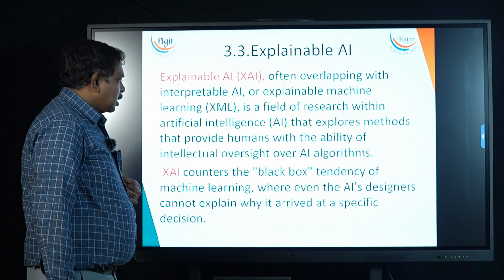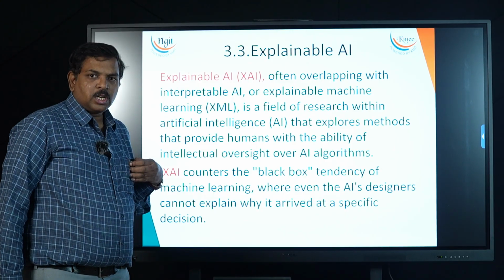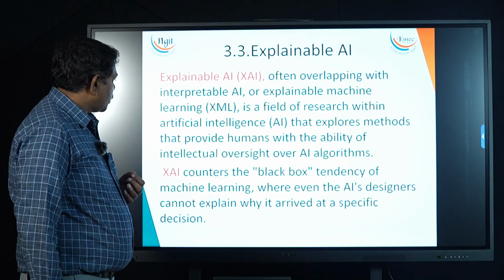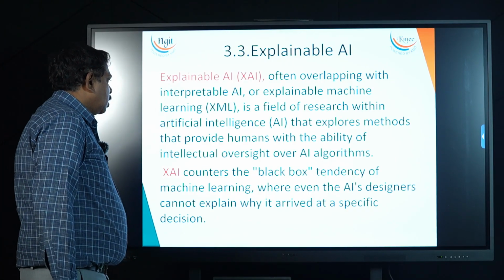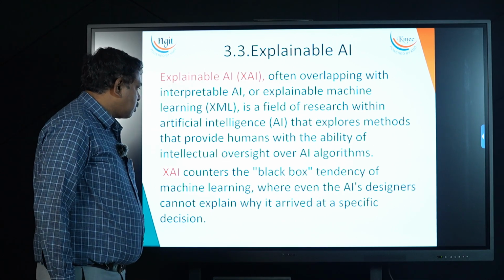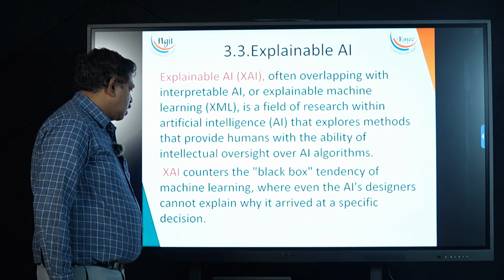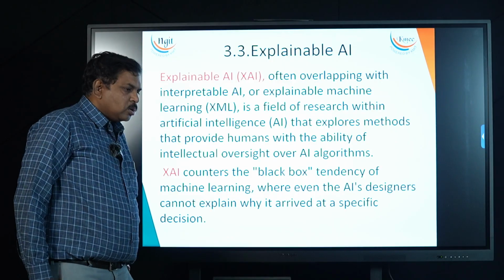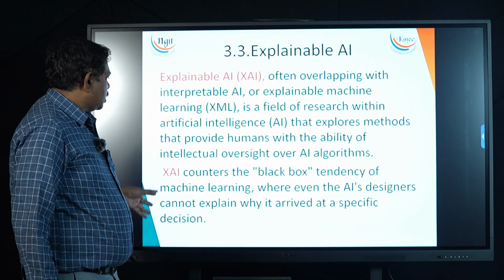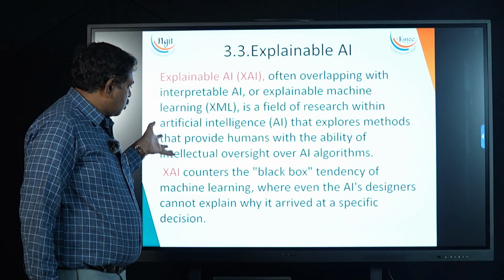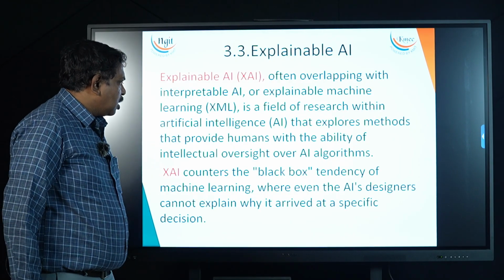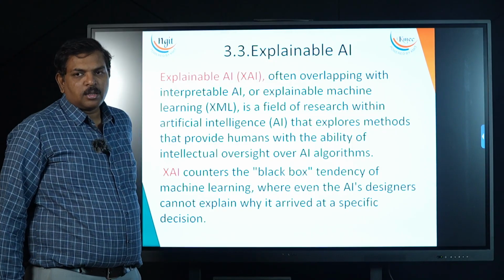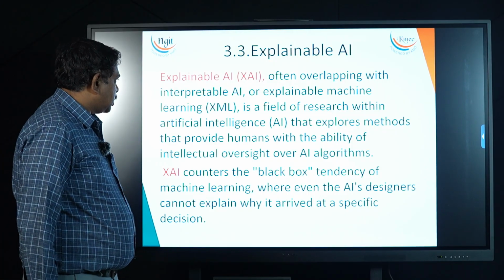So that is why the new trend called explainable AI came, also shortened as XAI. Now they address this black box tendency of machine learning. XAI overcomes this problem, where AI designers also can't explain why that algorithm arrived at a particular specific decision.